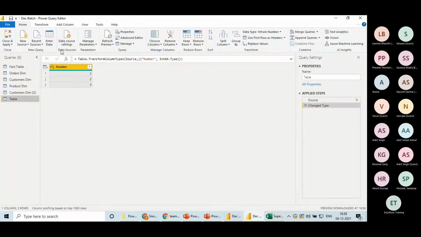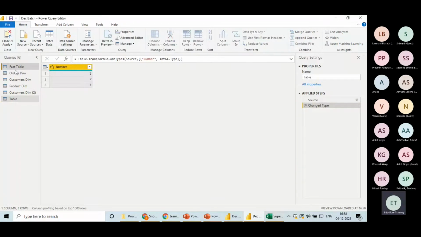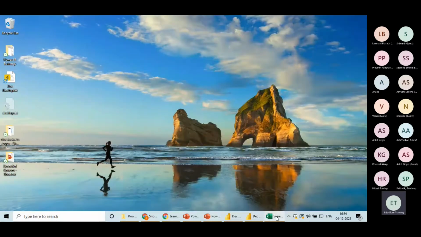Okay. Data source settings. For example, this particular Excel sheet from where you have imported the data set, you changed the path of that Excel sheet. Earlier, it was on your desktop. Now you moved it into the C drive. What will happen?